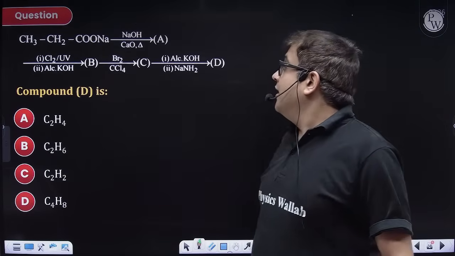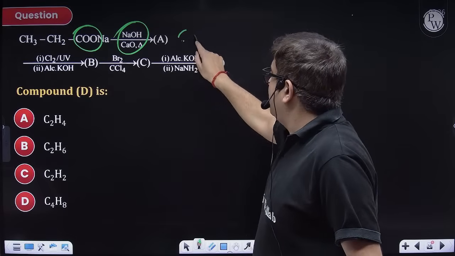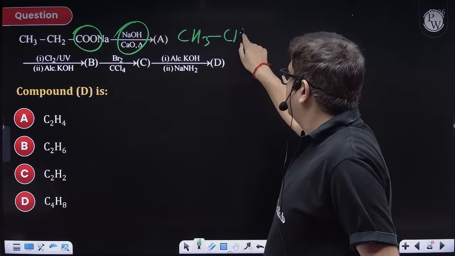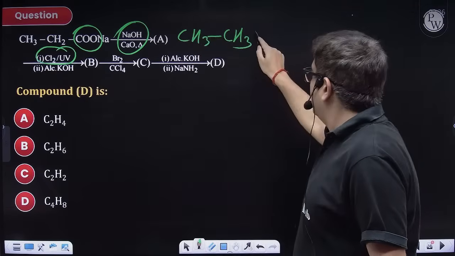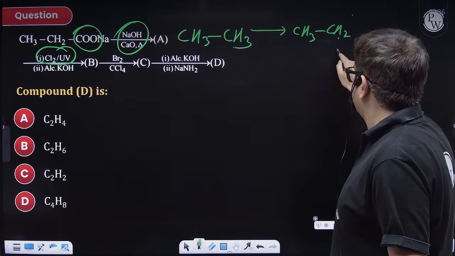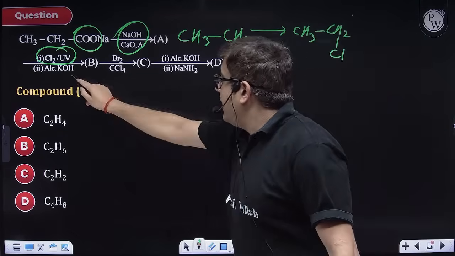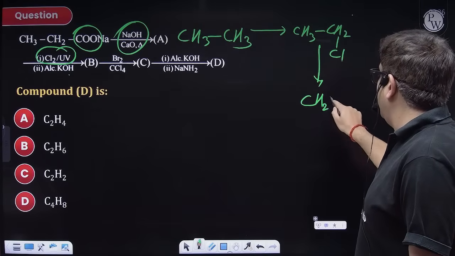Sir, this is soda lime decarboxylation. So CO2 will be gone and I will be getting ethane as A. Cl2 and H nu will do free radical substitution, so I'll get a chlorine. Alcoholic KOH will turn this alkyl halide into alkene.